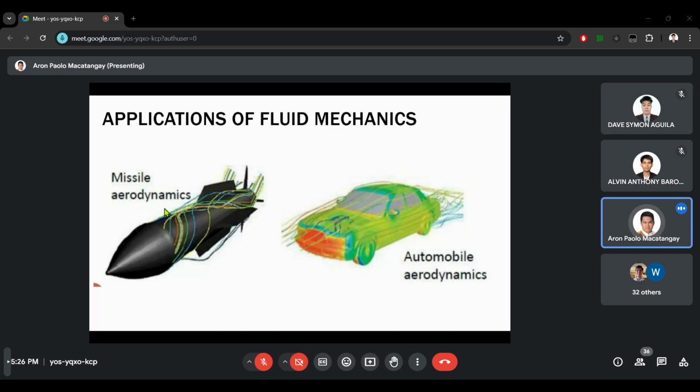Automobile aerodynamics is concerned with the design of vehicles to have aerodynamic properties, which means if you look at cars, they have a similar style: very curved front, not so many corners. That is not only for aesthetics but also for aerodynamics, especially sports cars, which usually need to travel very, very fast. Aerodynamics is important for them to reach their 0 to 60 speed in the smallest amount of time.